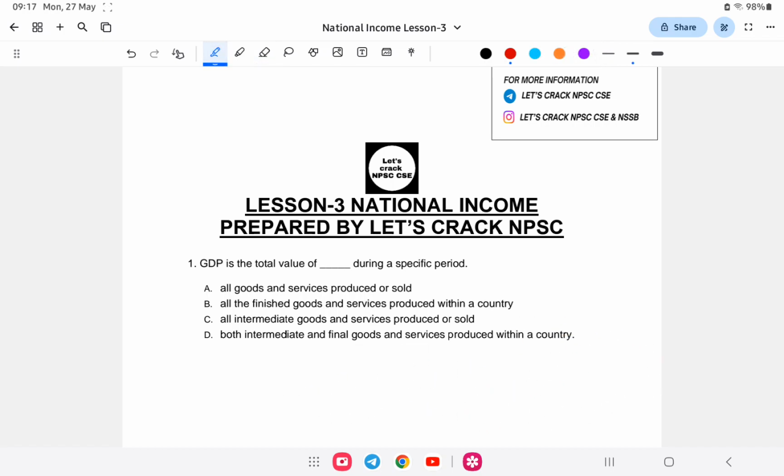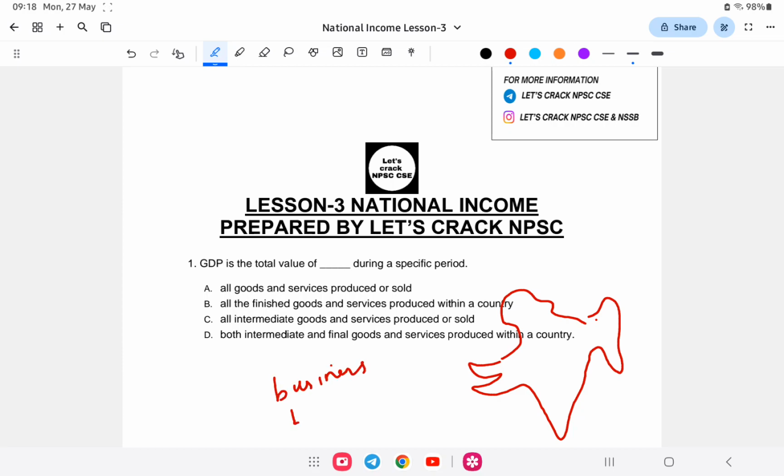That means, suppose India, the income generated through business or transactions, or government projects, private projects, money generated in the financial market, security market, bonds, shares, loans, debentures, within the territory of India.